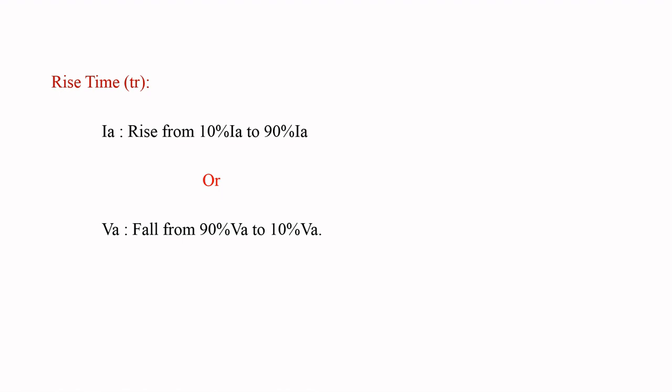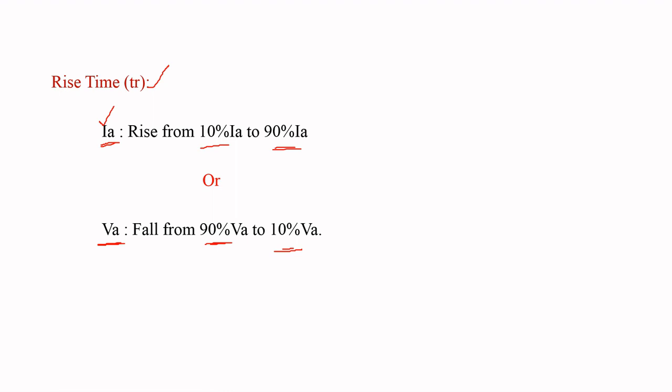Similarly, coming to rise time, the time taken by the anode current to increase from 10% of the maximum anode current to 90% of the maximum anode current, that is in terms of anode current. And in terms of anode voltage, the time taken by the anode voltage to decrease from 90% of VA to 10% of VA.